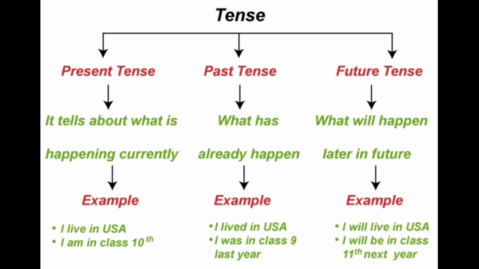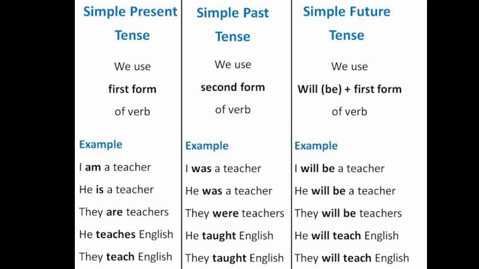Now if we see the future tense, what will happen later in future? Like for example, I will live in USA. I will be in class 11th next year. So what structure will we be using in these tenses? Now let us see. In simple present tense, we use first form of verb, whereas in simple past tense, we use second form of verb, that is V2 form. And in simple future tense, we use will be plus first form of verb.